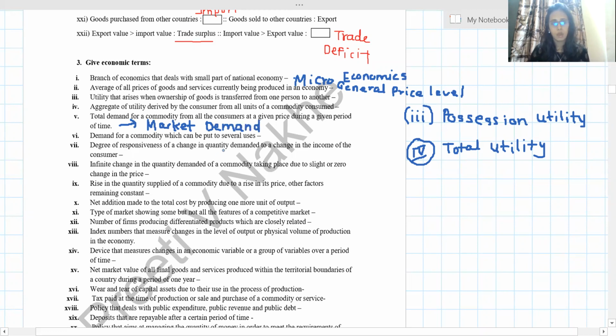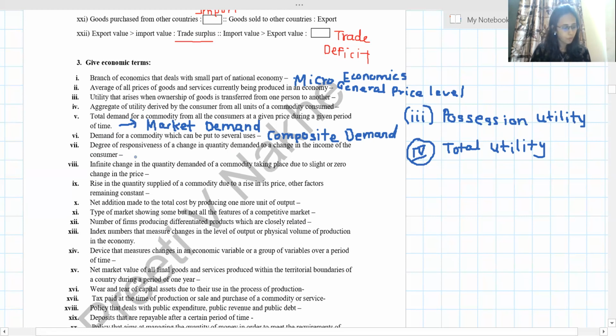Next, demand for a commodity which can be put to several uses. That is called composite demand. Students, if you remember, the examples are electricity, water, wood, which can be used for more than one use, several uses.